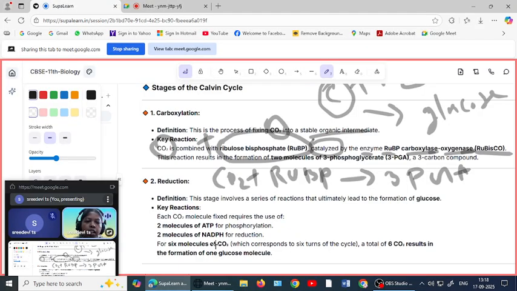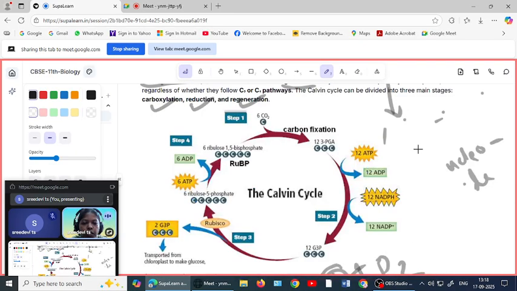Okay, this is a 3-carbon compound. Here you can see carbon dioxide and RUBP are fixed because of Rubisco. Rubisco is present here from the end of the cycle, and because of Rubisco, 3-PGA is produced. It's a 3-carbon compound. You got it?